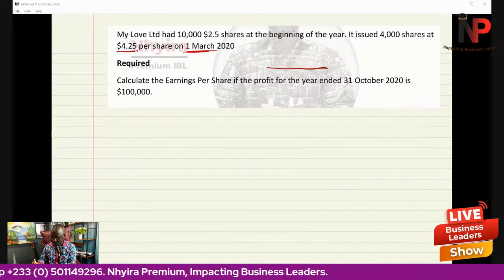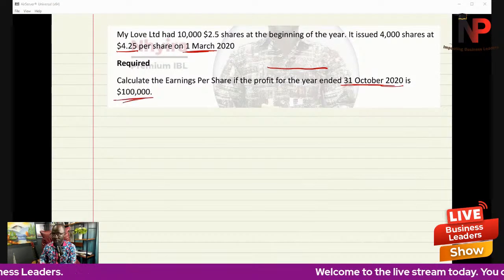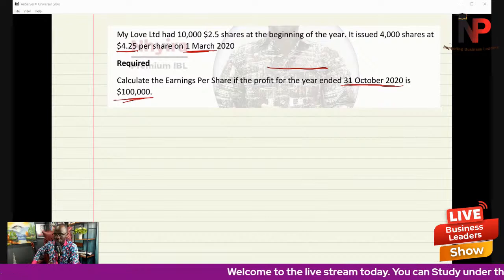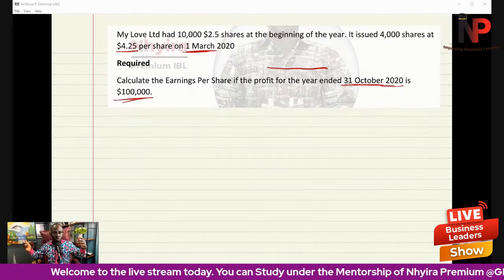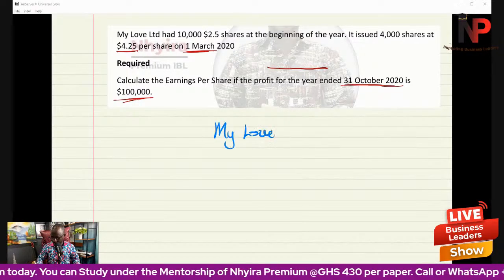Calculate the earnings per share if the profit for the year ended 31st October 2020 is $100,000. Let's go, My Love Limited.